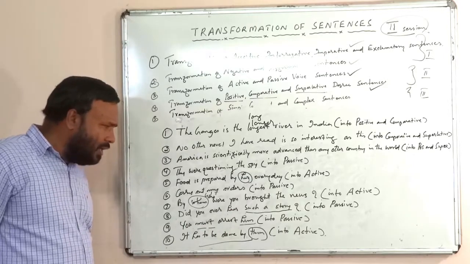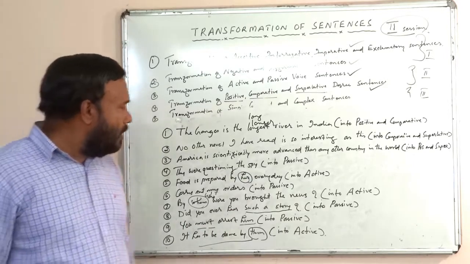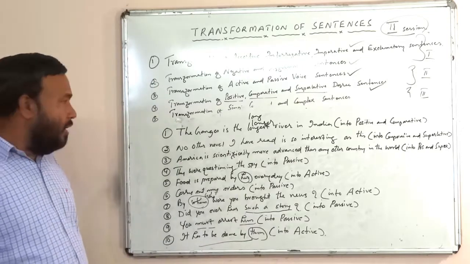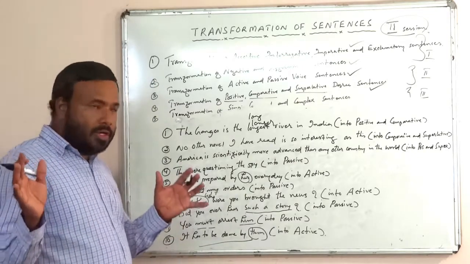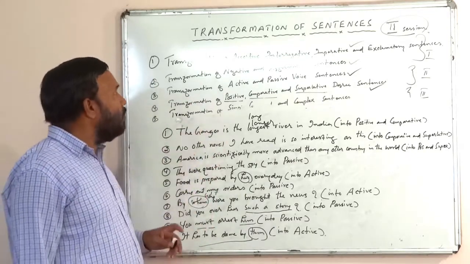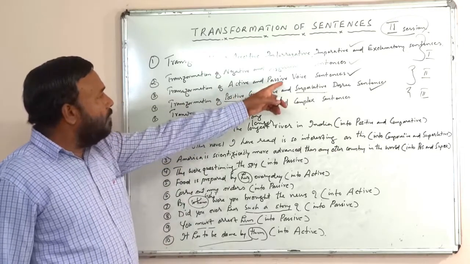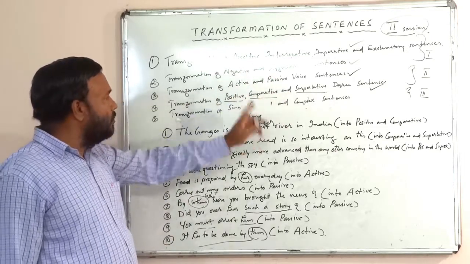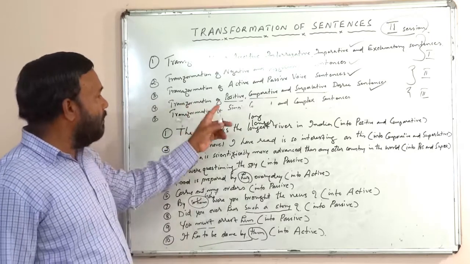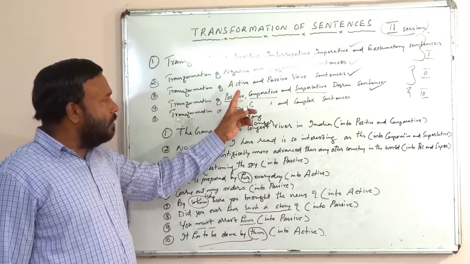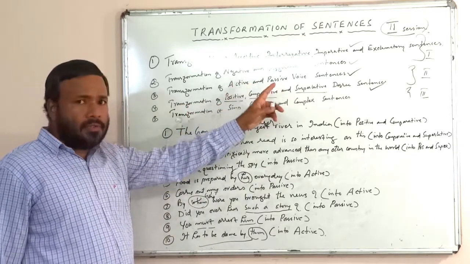Okay. So these are very simple things. Now I think you have got a very clear, concrete idea about how to transform active voice sentences into passive and vice versa, and how to convert positive degree, comparative degree and superlative degree sentences.